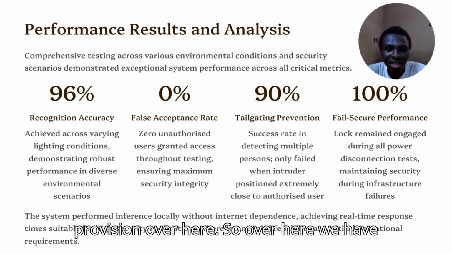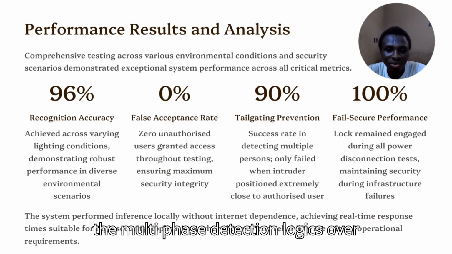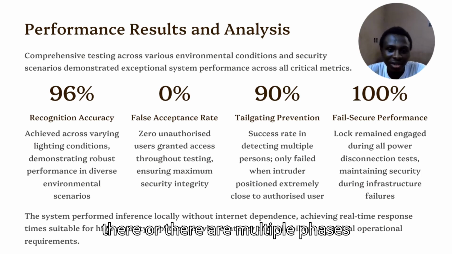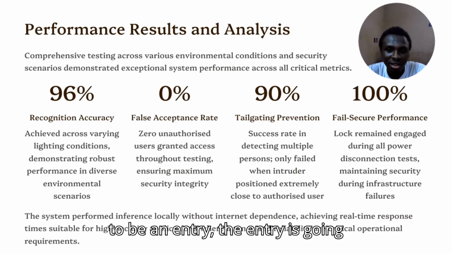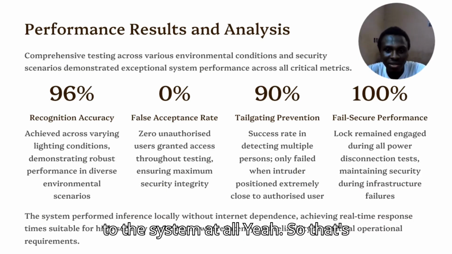And then we have the tailgating prevention over here. Here we had 90% success because we are using the multi-face detection logic. Once there are two faces, or multiple faces captured in the frame, there's not going to be an entry. The entry is going to be denied. So that's why we have 90% accuracy.